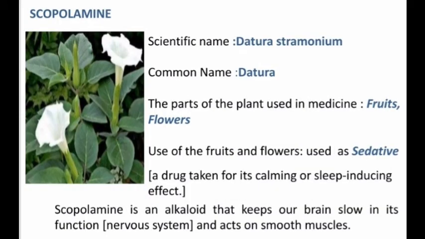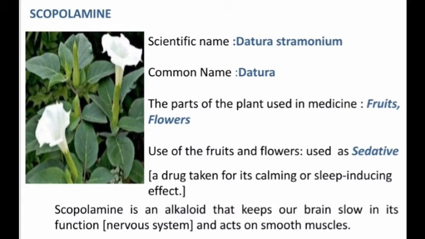The next alkaloid is scopolamine. Its scientific name is Datura stramonium. Common name, Datura. It is widely grown in our wasteland areas and roadsides, and many other places.